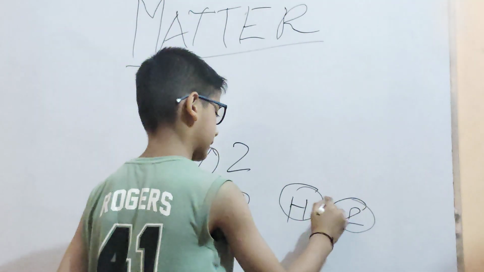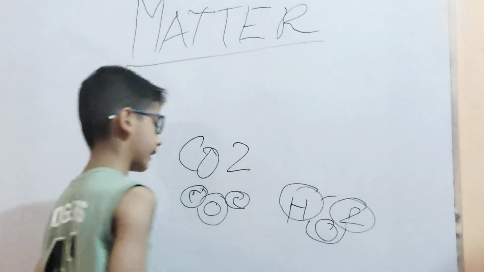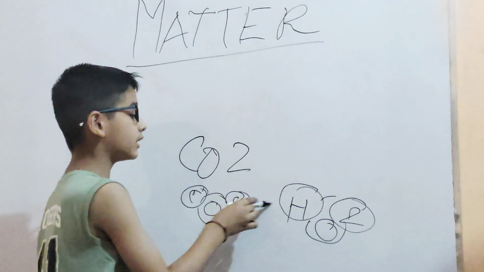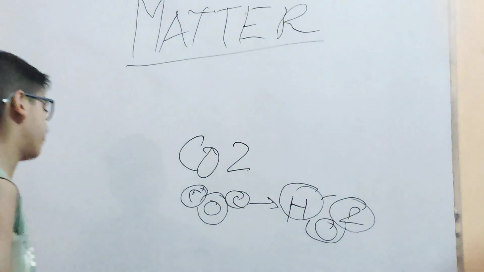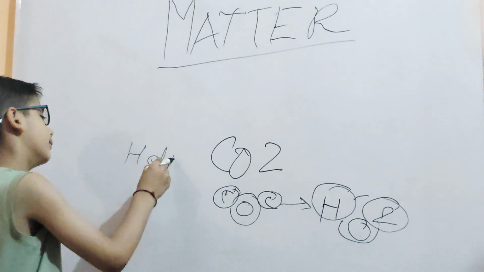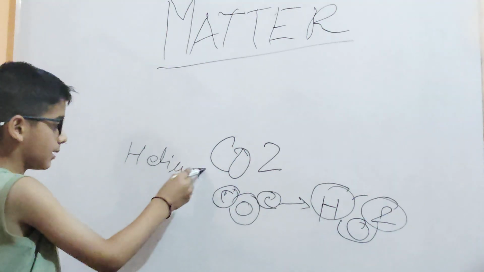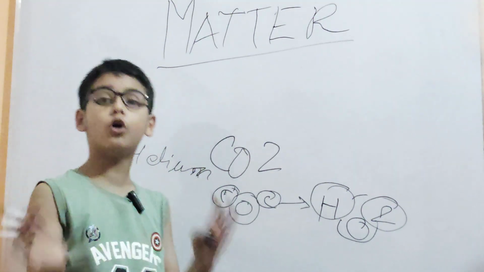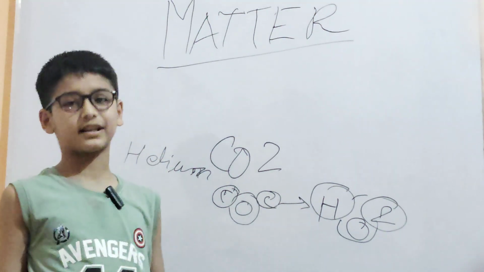HO2 is also having three atoms. When these both combine, what will happen? They will form helium.